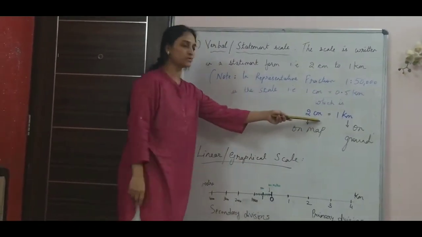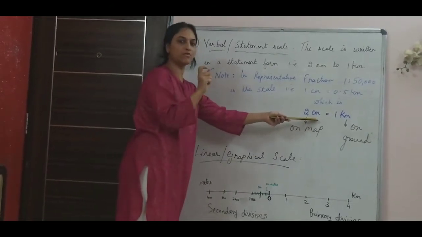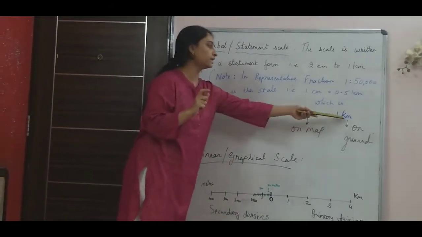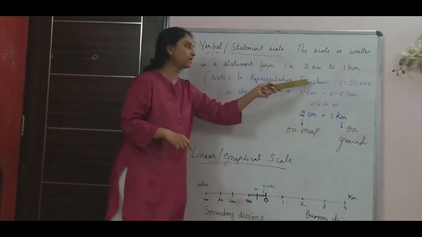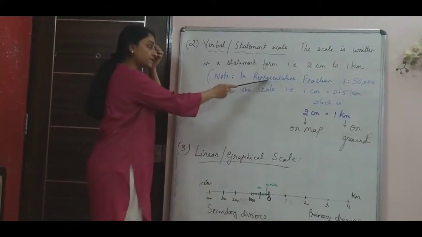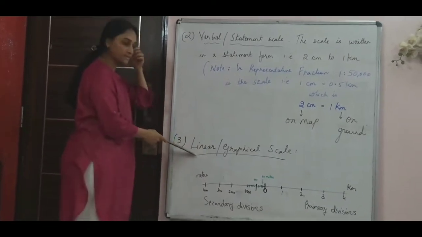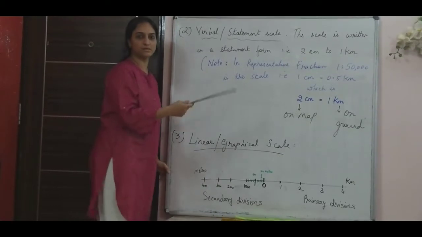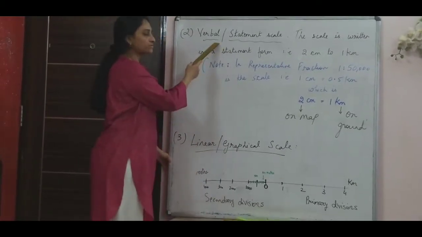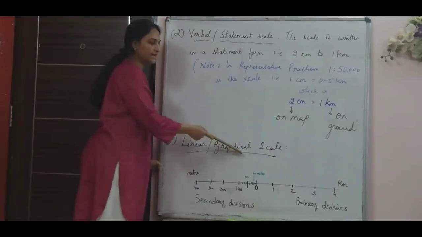So this is what you see at the bottom of the topo map. 2 centimeter is equal to 1 kilometer, which is actually 1 is to 50,000 when you take it in ratio form, which is representative fraction. The third one is the linear scale. Mostly it is not asked; the ones that are asked are representative fraction and sometimes verbal scale, linear or graphical scale.